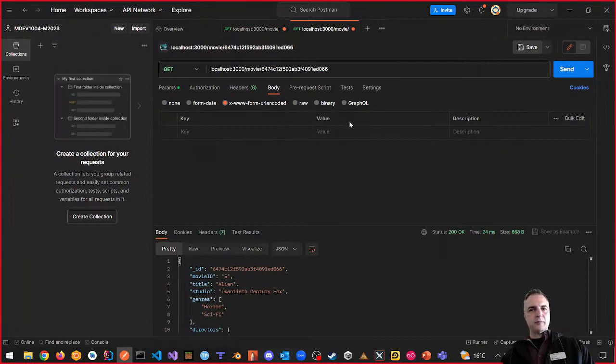So then, how would this work? It says send, and it says send and download. And there's some options here. We have get, post, patch, delete, update, head, and then there's options. So you can send options as well. These are all the types of requests we can make, get, post, whatever. And we're doing a get request because we're not sending anything that is private.